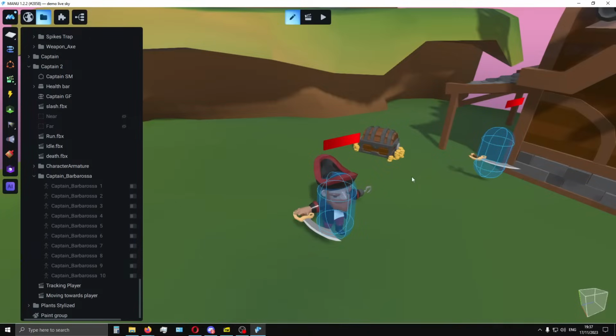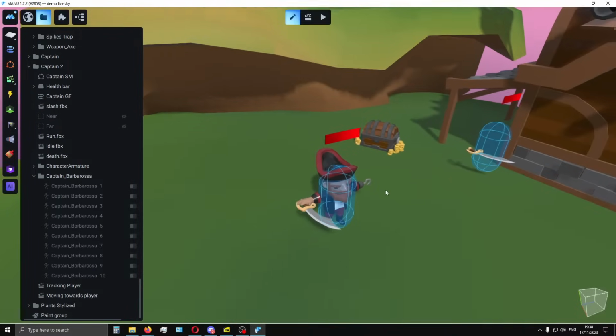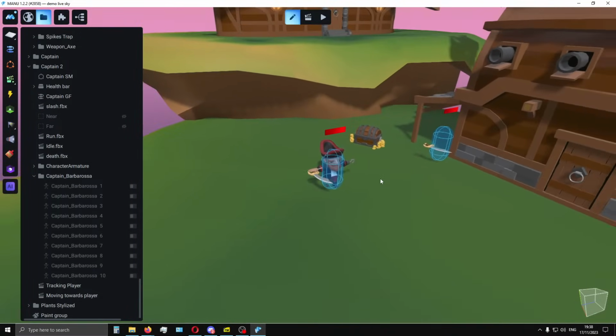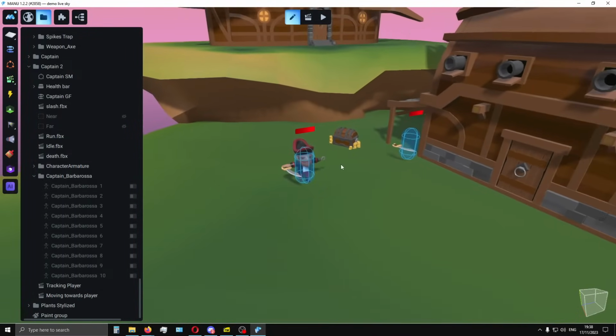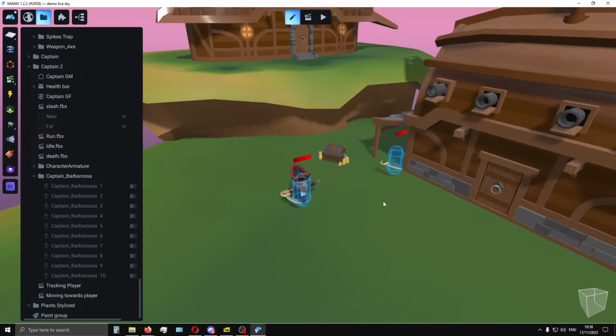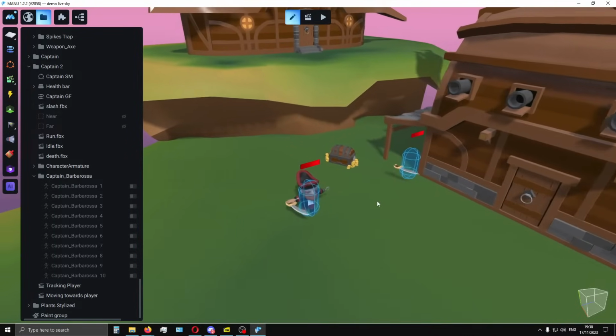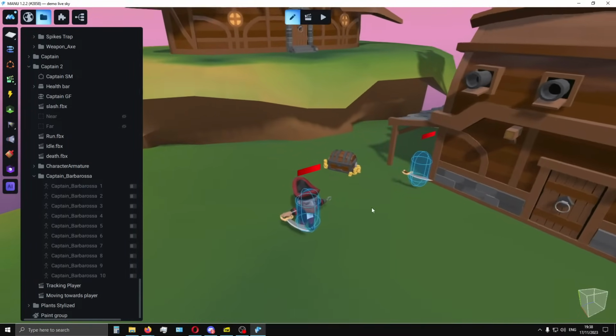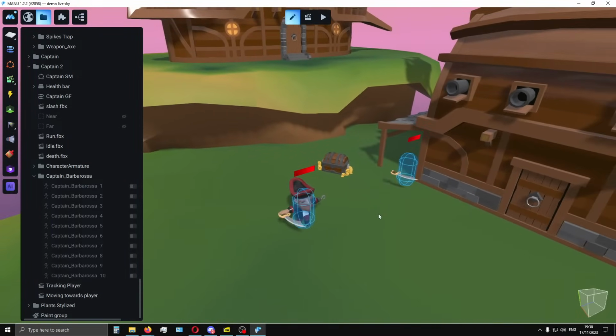So the first one is, is there a transition from level to level? For example, going inside a building and outside this building. So the user is referring to different scenes. This is not possible right now, but it will be in the future for sure. We are planning on it. So next question.